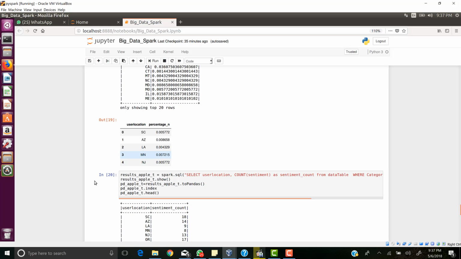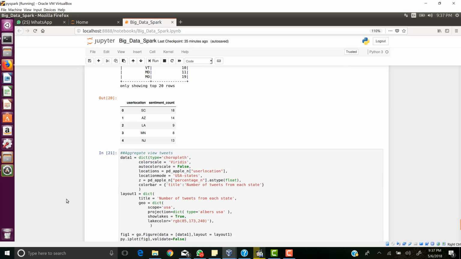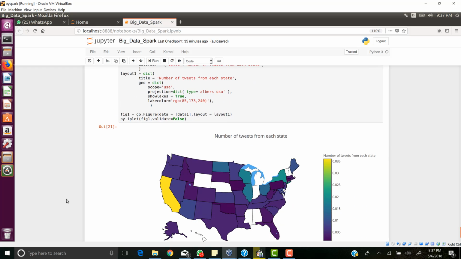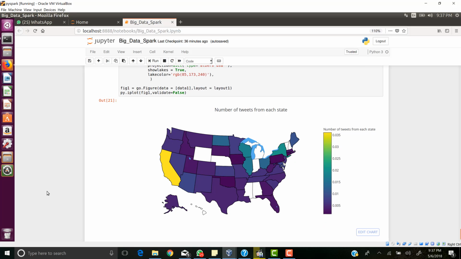The same thing I'm converting into pandas, and now I'm plotting this here. As you can see, the highest volume of negative reviews are from California again, and this is what the map shows. If I were Apple, I would be focusing on the one particular state where I'm getting a lot of negative tweets, so as to improve my brand image.